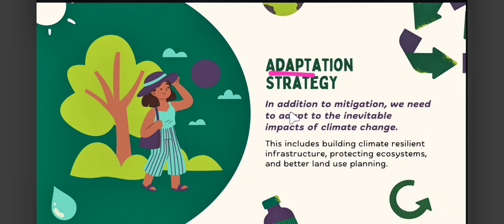Adaptation strategy. In addition to mitigation or reducing, we need to adapt to the inevitable impacts of climate change. And how can we adapt? This includes building climate resilient infrastructure, protecting ecosystems, and better land use planning.